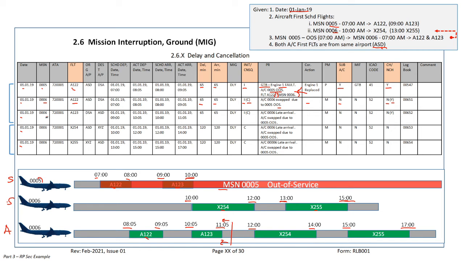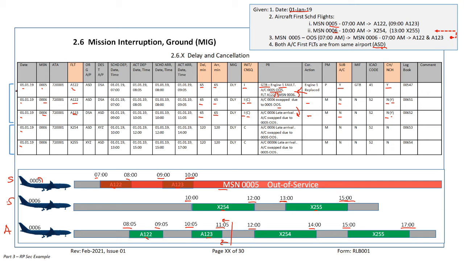Record number 3, 06. So we have to fly back, right? Flight number 123. Delay 65 minutes, late arrival 65 minutes, initial consequential. Can be initial, can be consequential. Just copy paste from previous, this PR, not applicable. Substitute aircraft, no. Chargeable, non-chargeable, can be chargeable, can be non-chargeable, based on our data processing system.